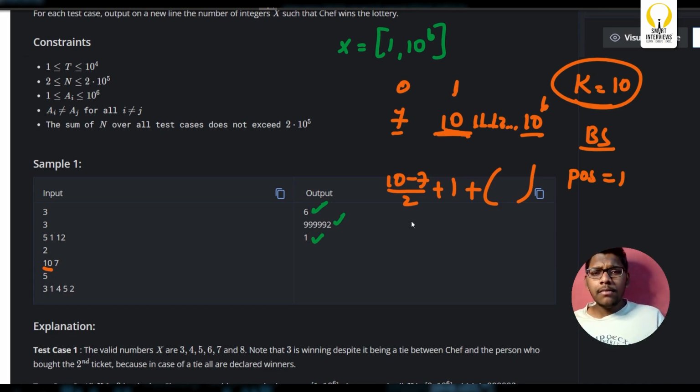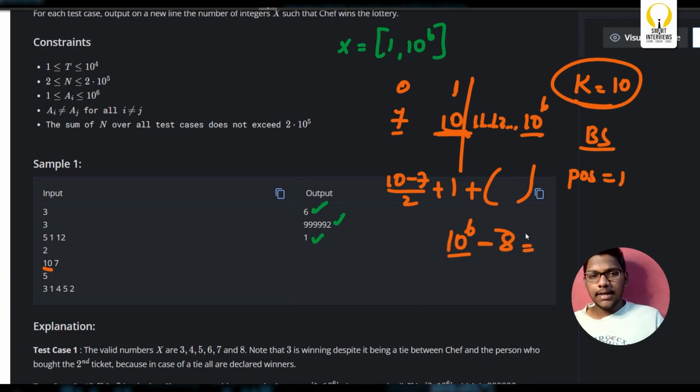Here 3 by 2, 3 by 2, 1, 1 plus 1, 2, plus... How many elements do you have here? Till here I've considered everything, 1 to 10 power 6. How many elements? Simply 10 power 6 minus 10. These many elements we're having. So what is this value? 10 power 6 minus 10 plus 2 will be minus 8.